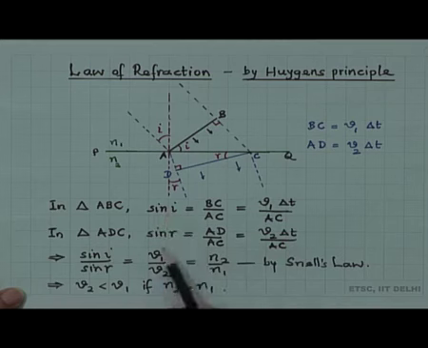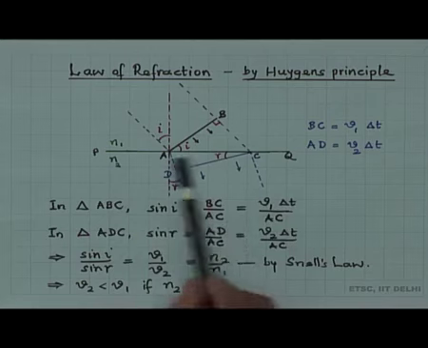That means sin I by sin R will be equal to V1 by V2, which is equal to N2 by N1 by Snell's law, because by Snell's law we know that sin I by sin R is equal to N2 by N1. So V1 by V2 is equal to N2 by N1. N2 is larger than N1, and therefore V2 is smaller than V1 if N2 is greater than N1. So the velocity of light has to be smaller in this medium.